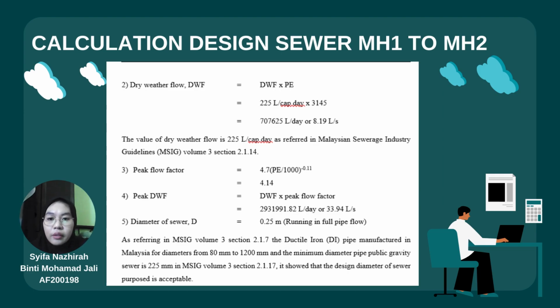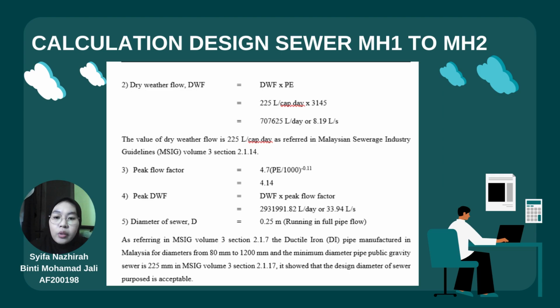So we start with the dry weather flow, which is DWF. To get the dry weather flow, we use the formula DWF times PE. The PE that we have is 3,145. After we multiply by the DWF, we get 8.19 liters per second. The value of dry weather flow is 225 liters per capita per day, as referred to in the Malaysian Sewerage Industry Guidelines, MSIG Volume 3, Section 2.114.